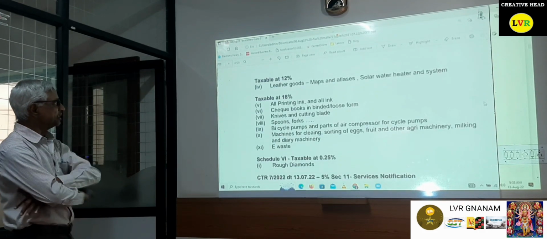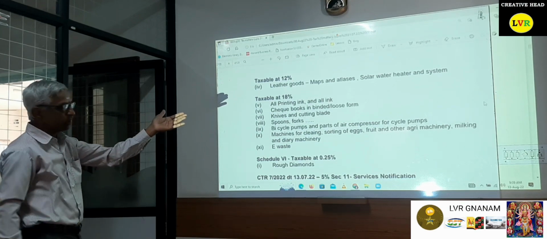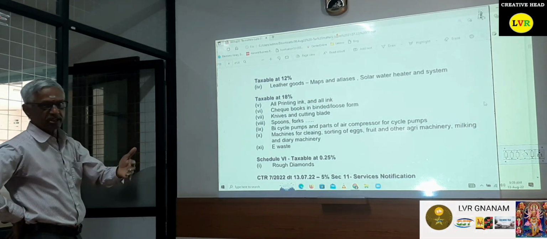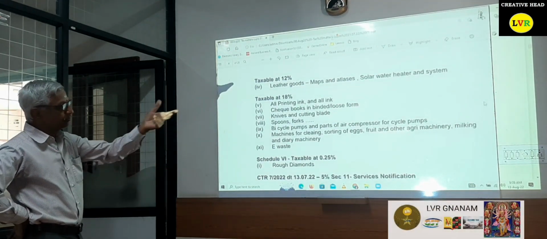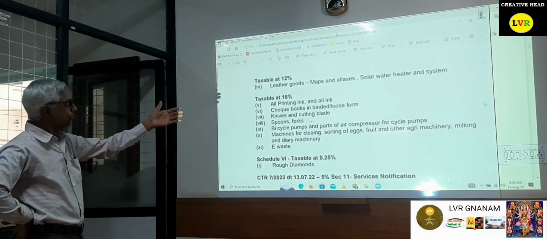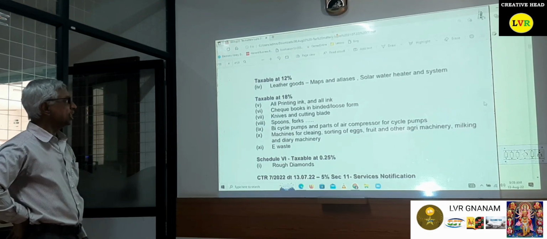Then taxable at 12%: leather goods, solar water heater system. For the solar water heater system also, there were many conflicting views already. Some said it is 5%, some said it is 18%. Now it has come to rest. Now the government says that it is taxable at 12%.